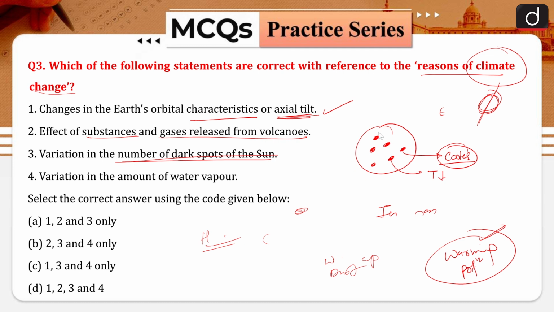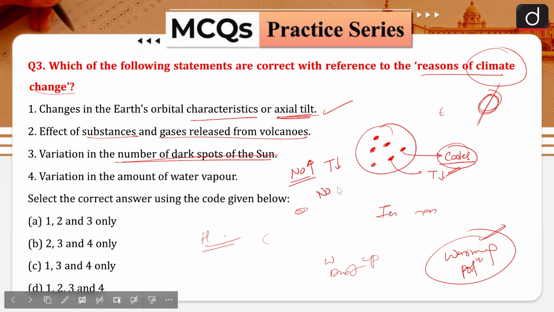I'm not saying the temperature is less, I'm saying the temperature is relatively lesser than the surrounding areas, because of which these have a cooling effect. So if the number of sunspots is increasing, the temperature will decrease. Ultimately that will have some kind of influence on the Earth as well, because insolation, or the amount of energy coming from the sun, will reduce. If the number of sunspots is decreasing, then the temperature is increasing, because these cooler areas are less in number, and that's why the temperature is higher. So ultimately this will also have an effect on temperature change, or climate change.